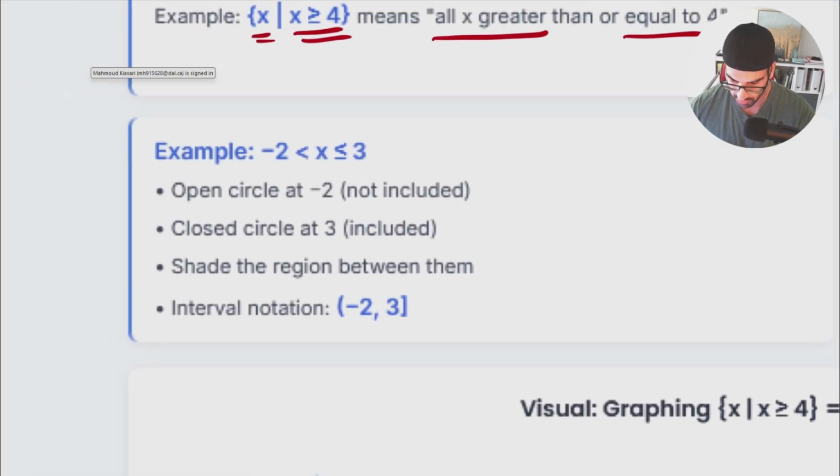So let's see an example. I know for a fact I'm looking for a number that's going to be between -2 and 3, knowing that this guy is excluded and this guy is included itself. So an open circle again means that -2 is excluded, 3 is included, and we shade the region between them.